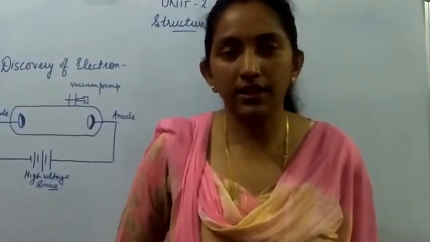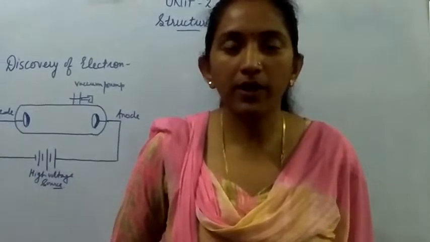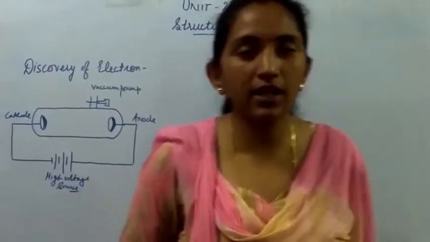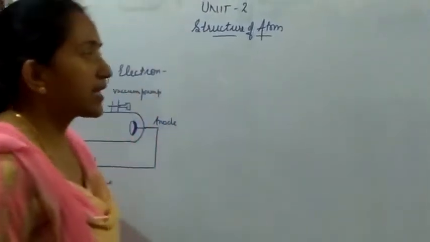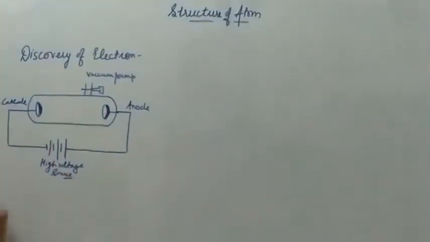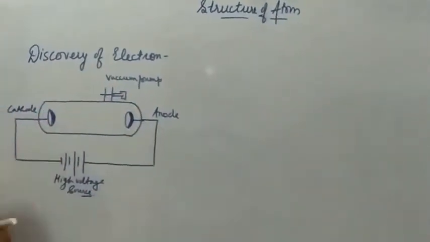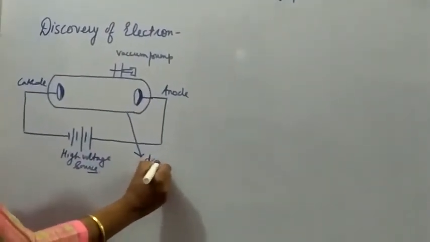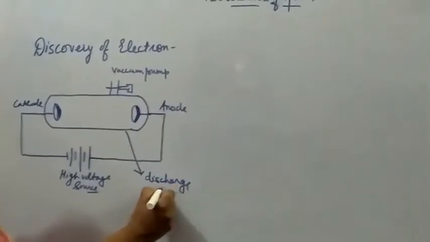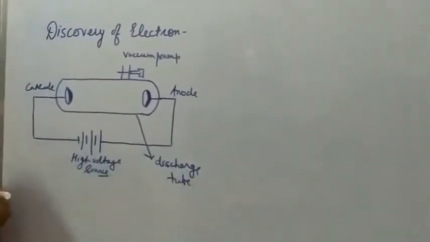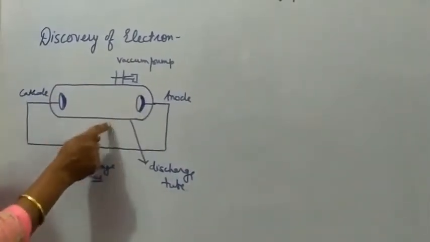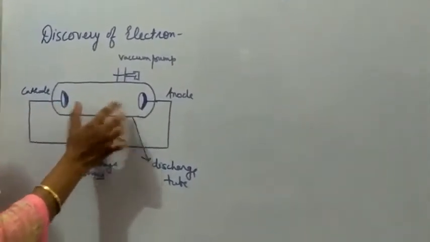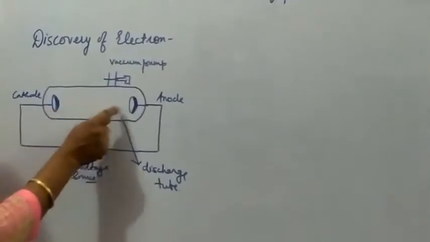Now let us go through the cathode ray tube experiment so that we can come to the discovery of the electrons. Just see the diagram here. In the cathode ray experiment, we have a glass tube which is known as the discharge tube, and inside the discharge tube we have two electrodes.